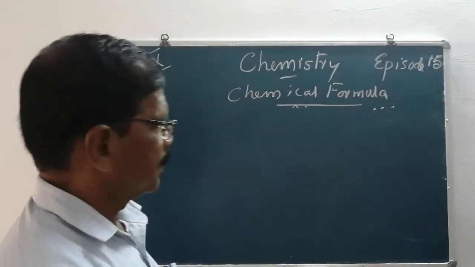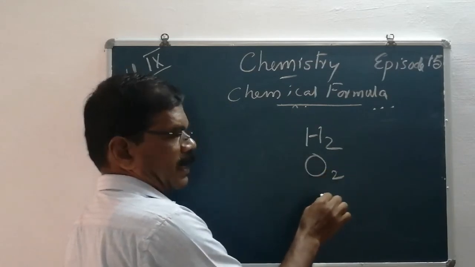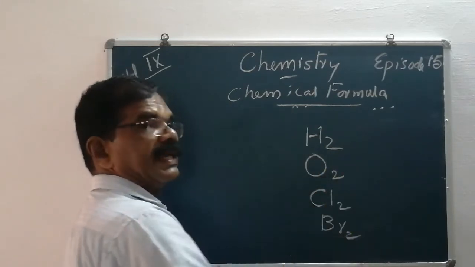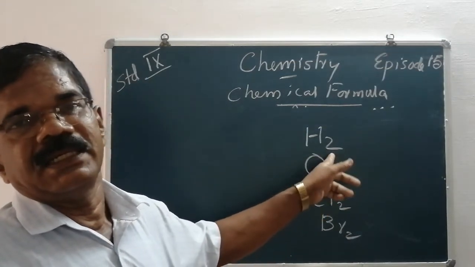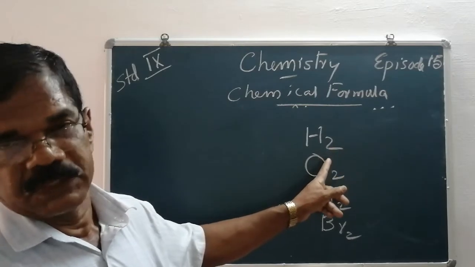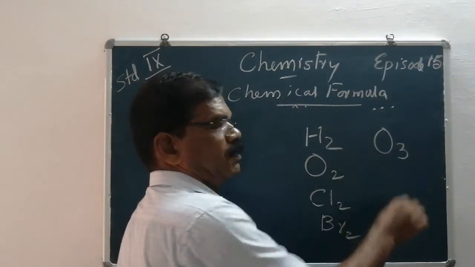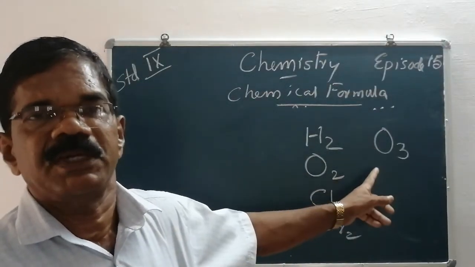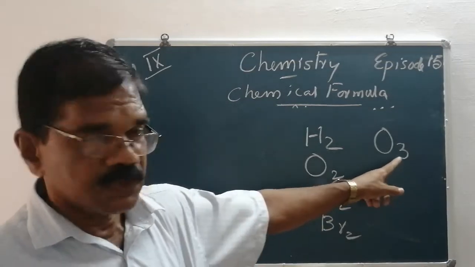What are they? Hydrogen, oxygen, chlorine, bromine. They are all diatomic. On seeing the symbol, we can see that each molecule contains two atoms. In the case of ozone, if two atoms are present, it is known as oxygen. If three oxygen atoms are held together by chemical attractive force, it is known as ozone.